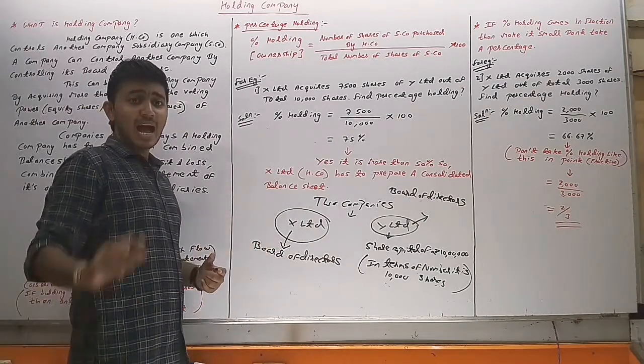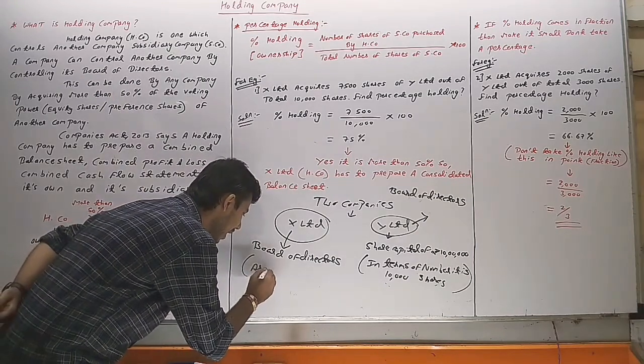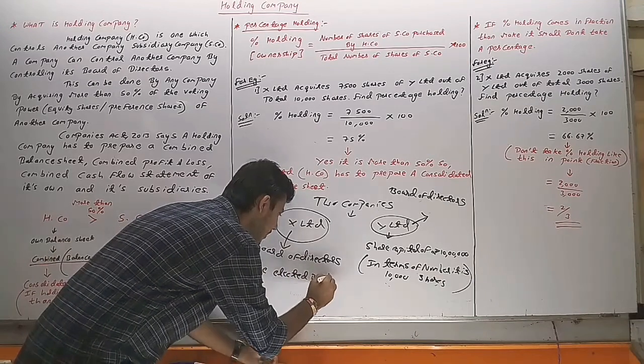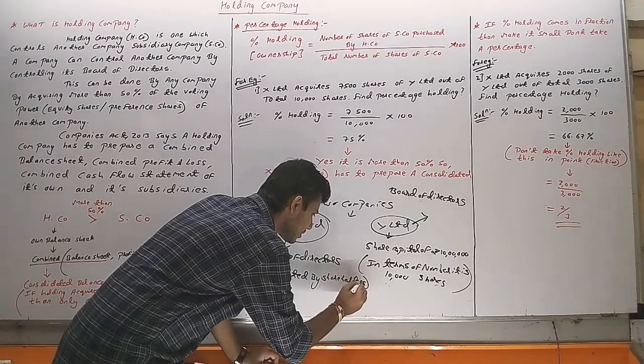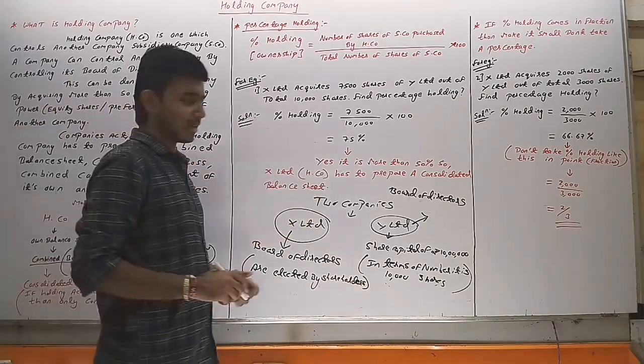Board of directors are elected by shareholders. It means whether it be X Limited or it be Y Limited.